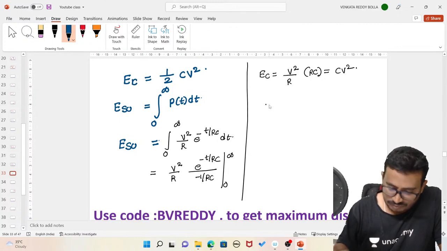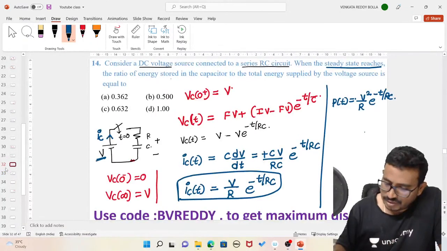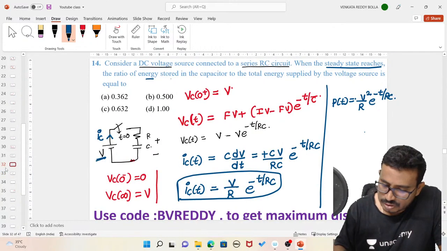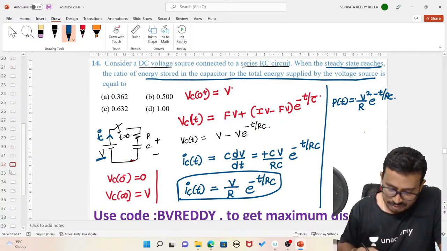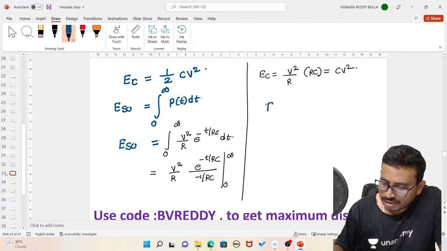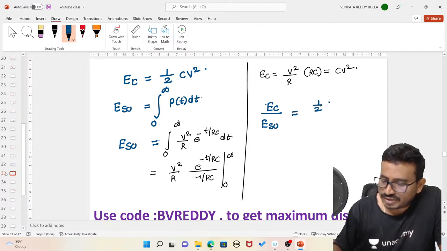So what they asked is the ratio of the energy stored in the capacitor to the energy supplied by the source. How much is the energy of the capacitor by the energy given by the source? This value is half CV square by CV square, which is equal to 1 by 2.